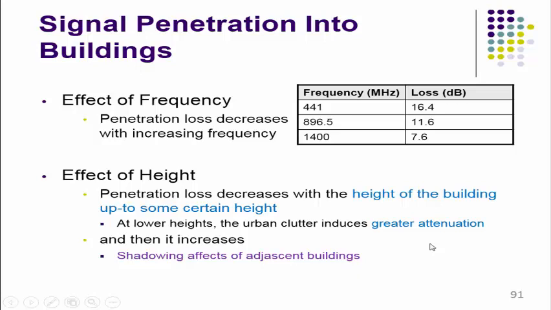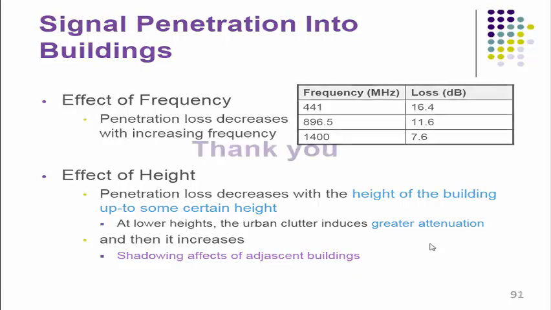So at taller buildings, the penetration losses are minimum. If suppose an urban area is there and a crowd is there, at that time the radio wave gets reflected and diffracted, and due to this greater attenuation is observed, and the shadowing effect is also observed in the radio wave.